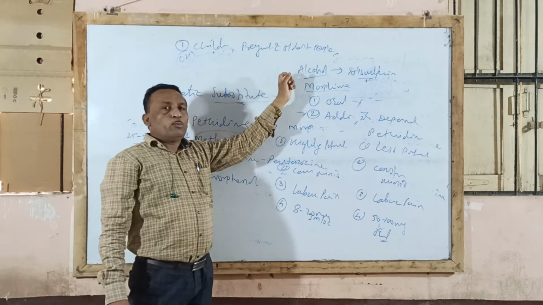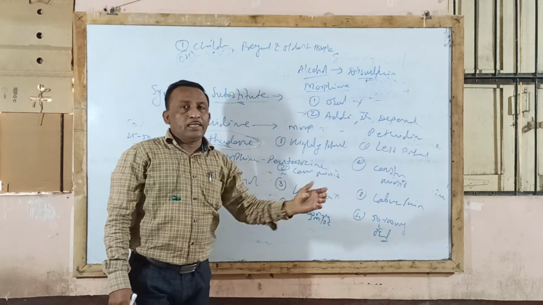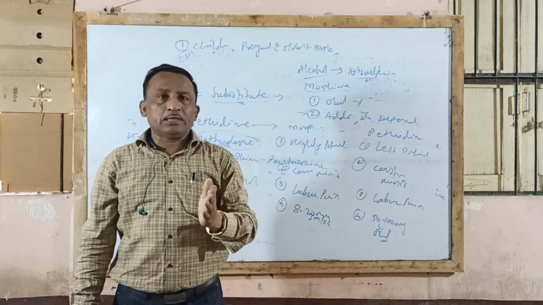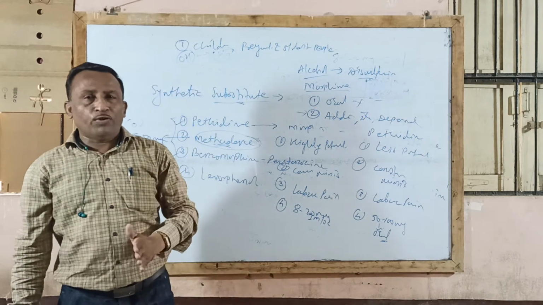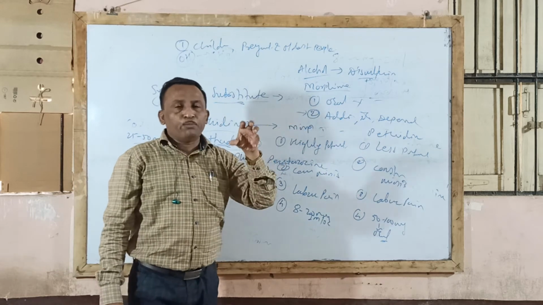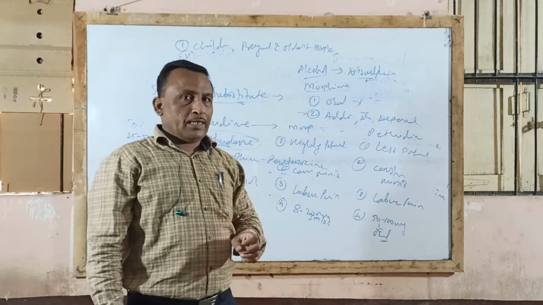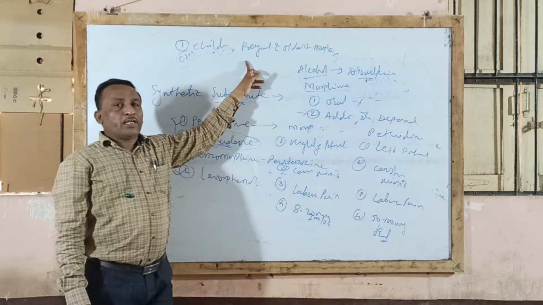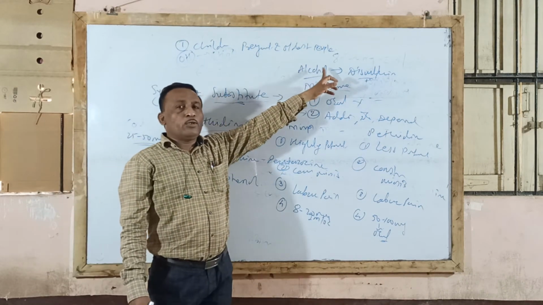In case of pregnant women, morphine is a highly lipid soluble drug, easily crosses the placental barrier and reaches the fetus, and may produce respiratory depression of the fetus, which may harm the life of the fetus. Therefore it should not be given to pregnant women. Why should it not be given to old age people?